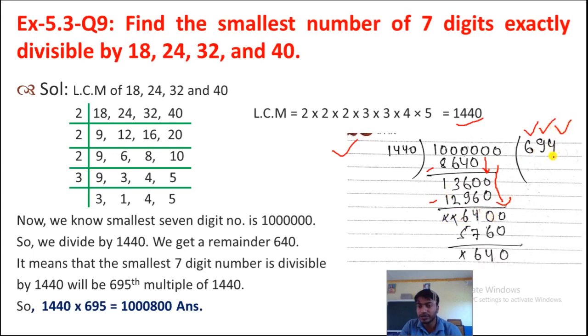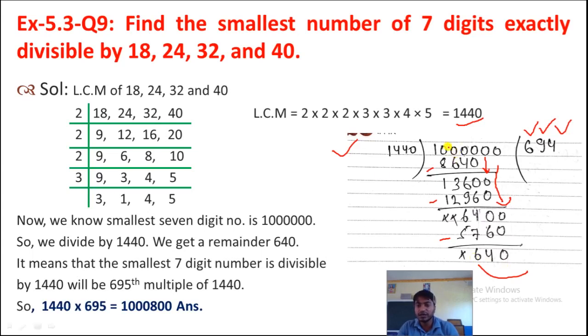Now it became 6,400. Now it will go how many times? 4 times. Okay, when we multiply this 1440 by 4, we will get here 5,760. Now subtract. 0 minus 0 is 0. This will take a borrow from here. 10 minus 6 is 4. Now 13 minus 7 is 6, and 5 minus 5 cancel. So we got here 640. This is the remainder. Okay, 640.